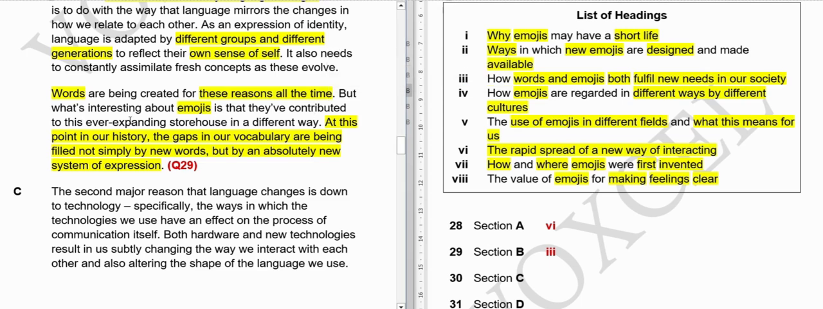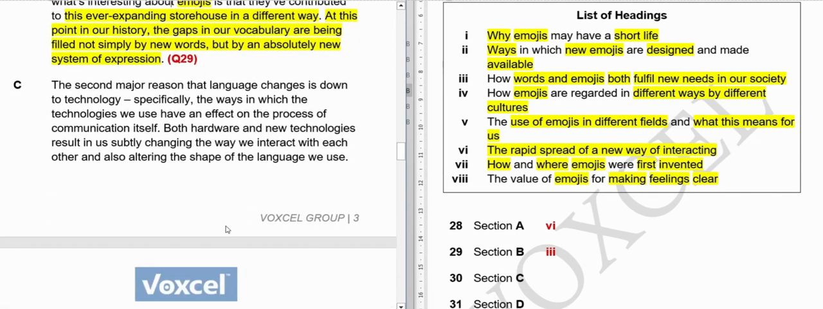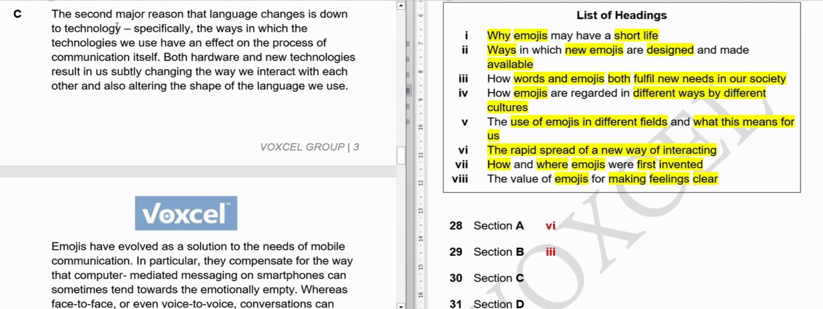But what's interesting about emojis is that they have contributed to this ever expanding storehouse in a different way. So we are using emojis also. I hope it is clear. Moving on to the next paragraph. C. The second major reason that language changes is down to technology. Specifically, the ways in which the technologies we use have an effect on the process of communication itself.